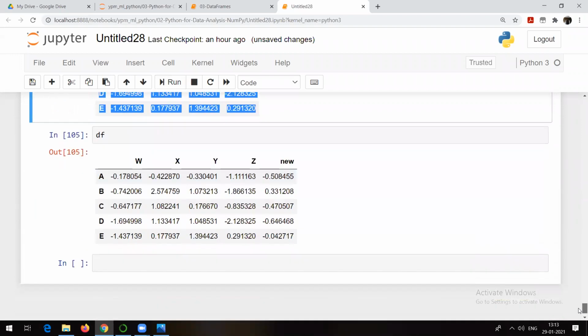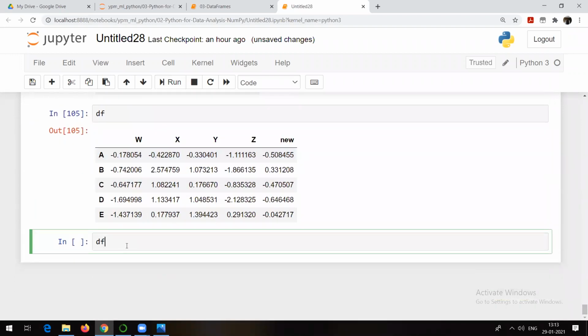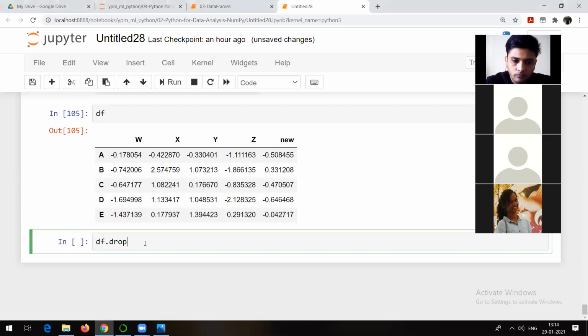So why are we able to see this? Because whenever I do some operation like df.drop, I need to mention an option, and that is nothing but inplace. By default, inplace is false. You need to make it true. Let me show it to you. df.drop. What do I want to drop? New. It's a column. That's why I will write axis equal to 1. And I want to do it permanently. I want to drop it permanently. That's why you should mention inplace. By default, inplace is false.